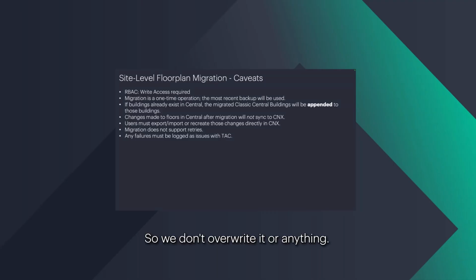We don't overwrite anything, we just append it to whatever we have in Central. Once the migration process completes, any changes made to Classic Central will not sync with Central. If there are any changes made to Classic after migration, we highly recommend using the export and import method to add them to Central.